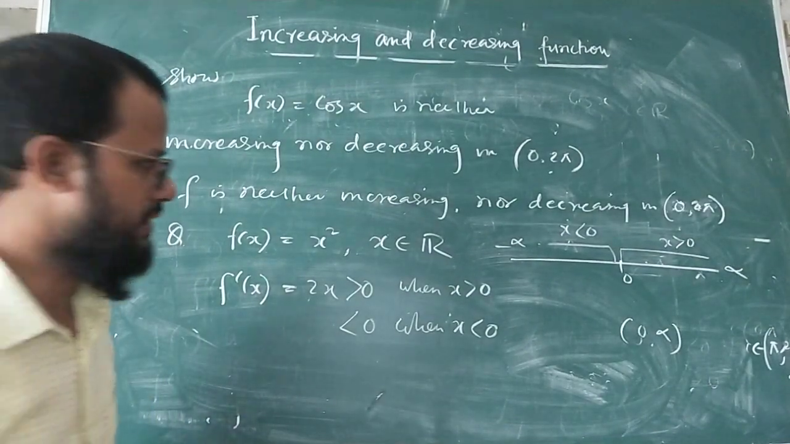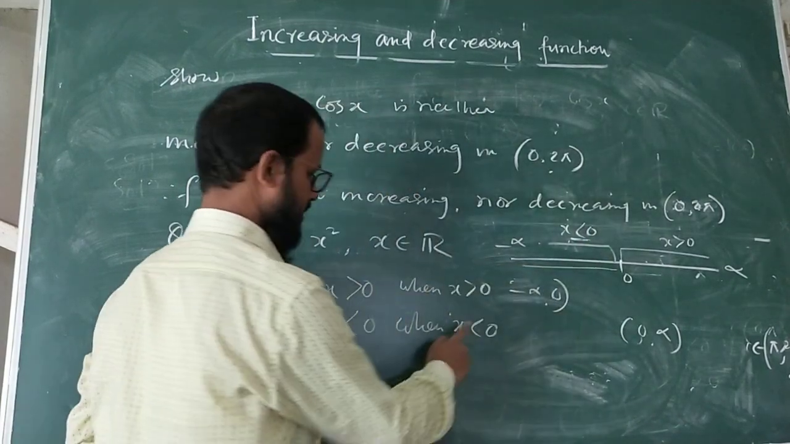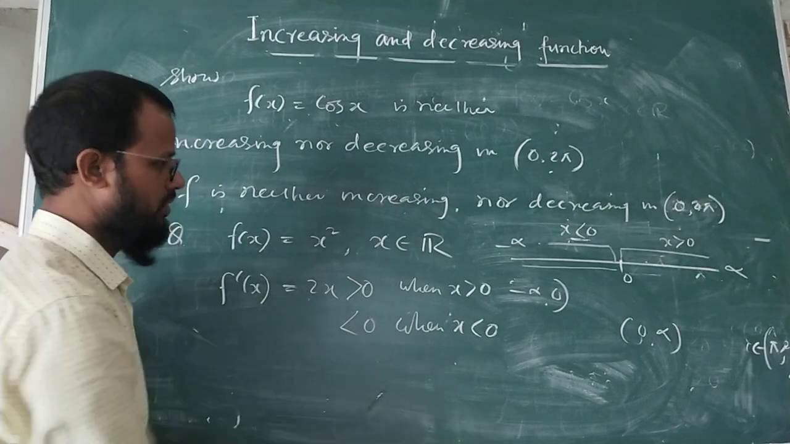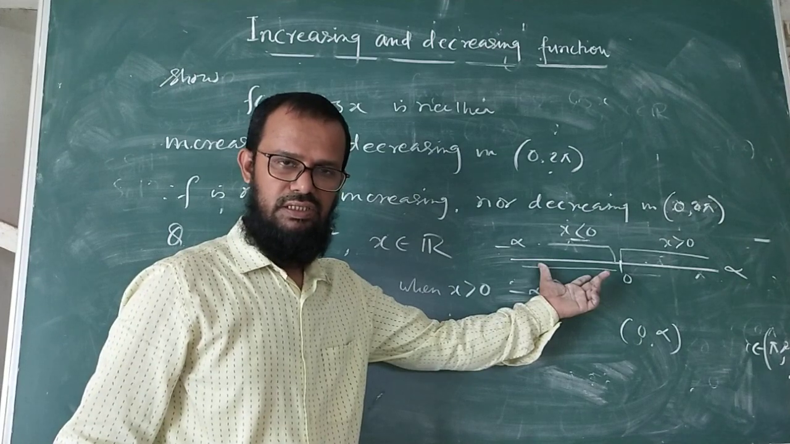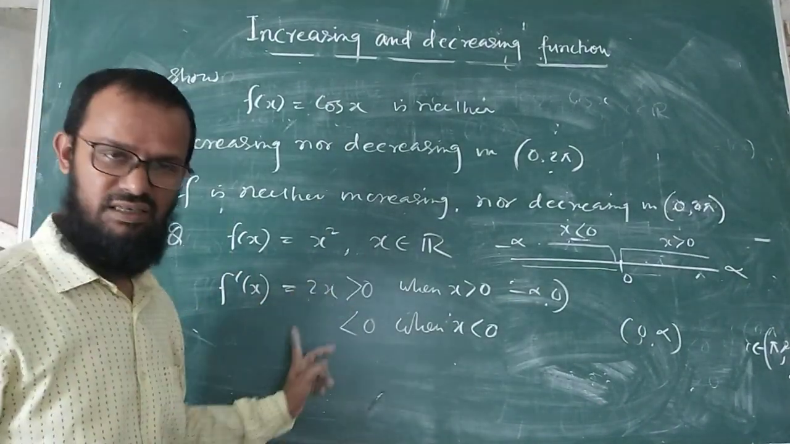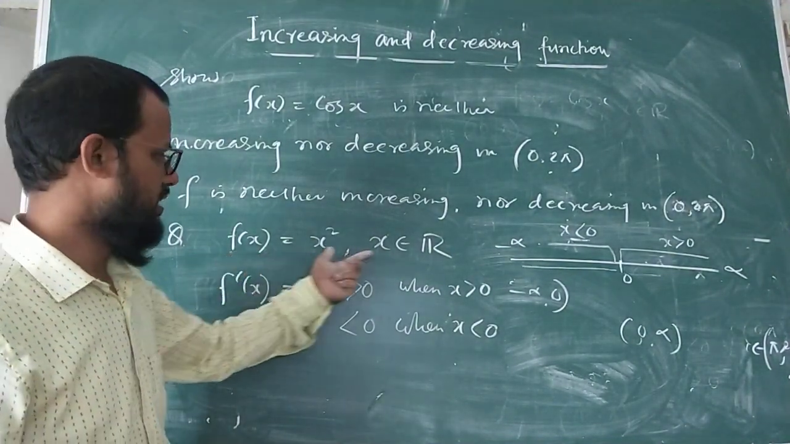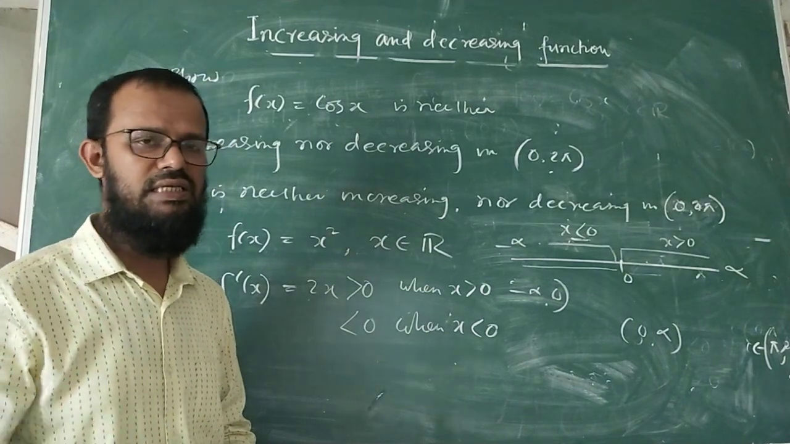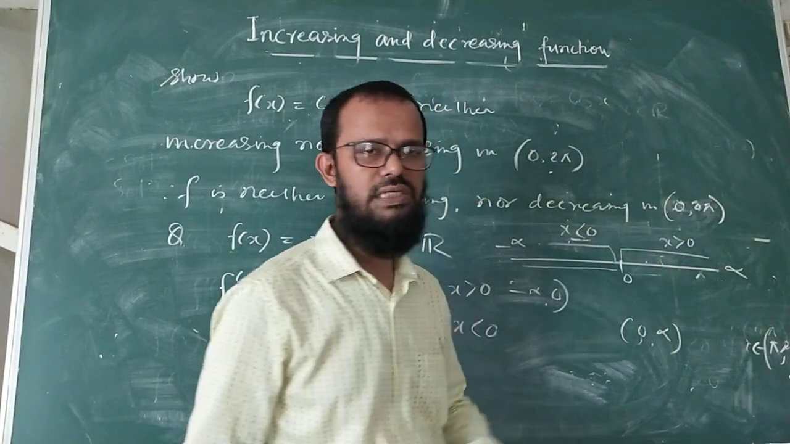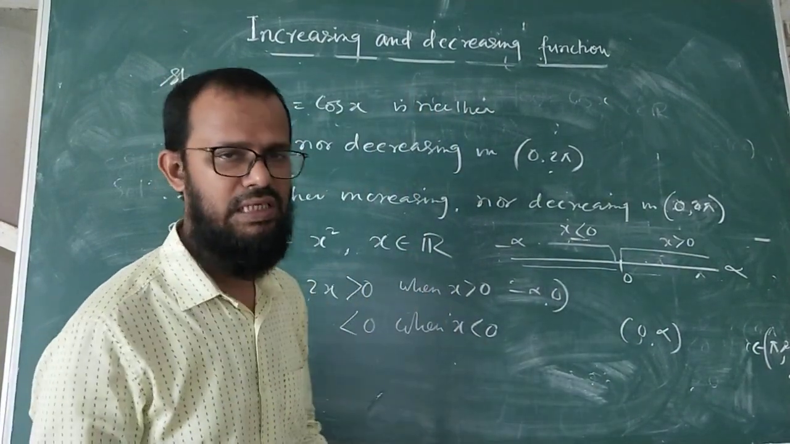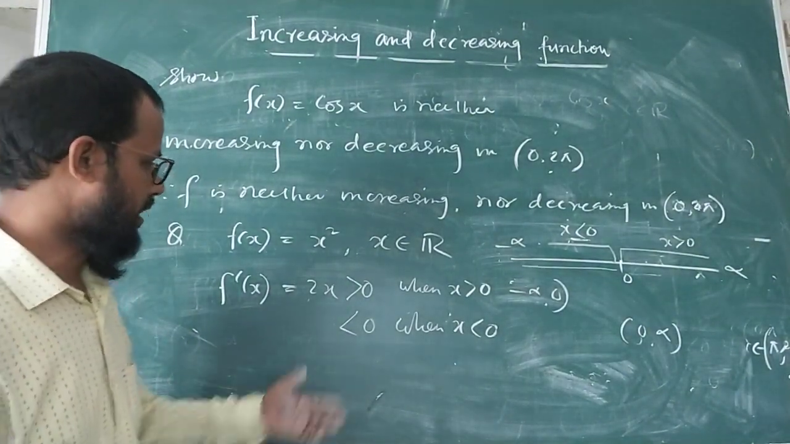Or in the interval minus infinity to 0, when x is less than 0, f'(x) is also less than 0, and you can conclude that in this interval the function is decreasing. So we can conclude that the function is neither increasing nor decreasing. The question is whether f(x) = x squared is increasing. Your answer is that it is neither increasing nor decreasing, because throughout this domain in some subinterval it is increasing and in some subinterval it is decreasing, and hence you can conclude that it is neither increasing nor decreasing. So I hope you understand.